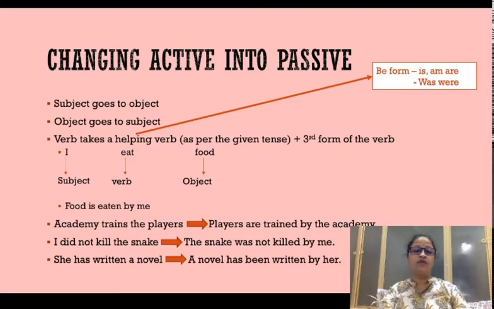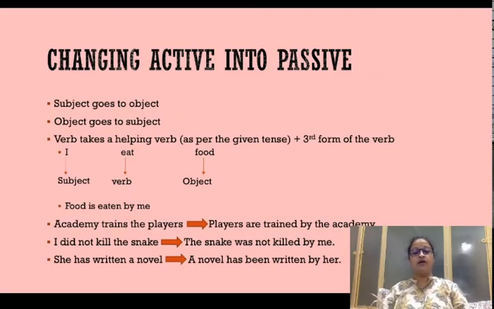Now going back to the third example, she has written a novel. In this example, she is the pronoun and she is the subject. As I told before, subject can be either noun or pronoun, and the object is novel.